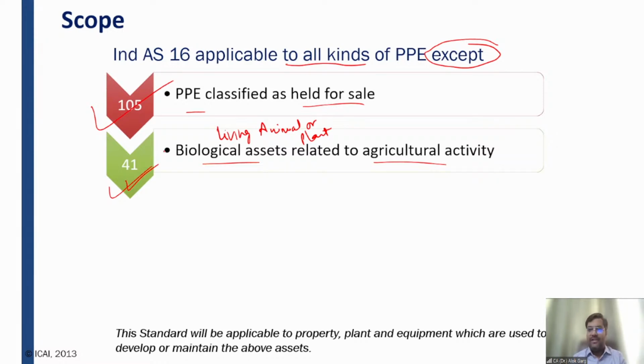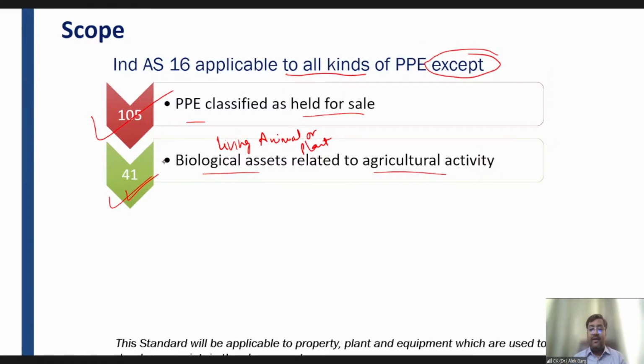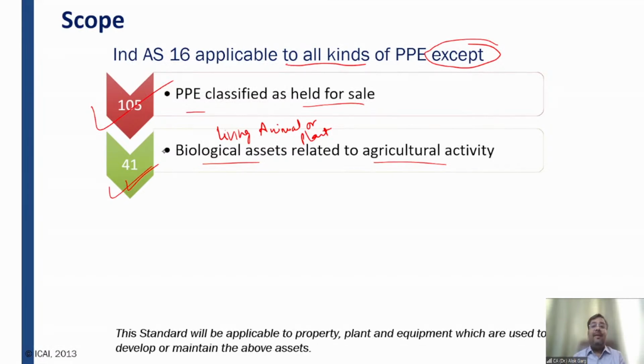So when this event management company has acquired or purchased this horse or mare, of course it is a biological asset, but whether the horse and mare are used for agricultural purposes, the answer is no. These animals are used for event management purposes, for the wedding events. So in this case, these biological assets are not related to agricultural activity, and hence this event management company will show those biological assets as PPE, property, plant and equipment, right?